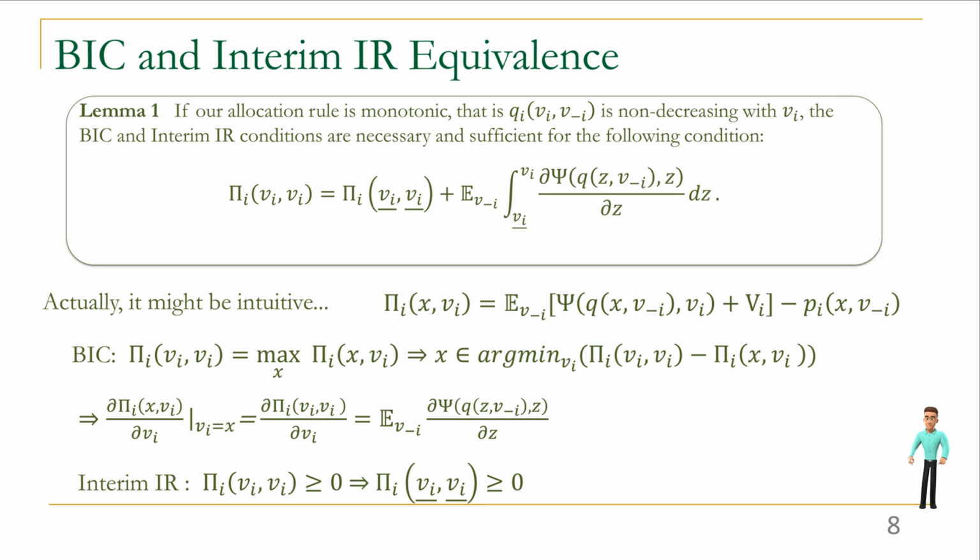We first know the definition of expected surplus as this form. Then BIC can be transferred to the following conditions that X is the argument of this constructed function, since pi i of Vi is always the maximal for pi i of x, Vi. Then we take the derivative of the function and let it be 0 at point X. We will derive pi i of Vi's derivative through the calculation of pi i of x, Vi's partial derivative. We can integrate it to derive the lemma and embed the simple fact that with no expected surplus the bidder will not take part in the auction to satisfy interim IR. Therefore, we derive an equivalent condition for BIC and interim IR.